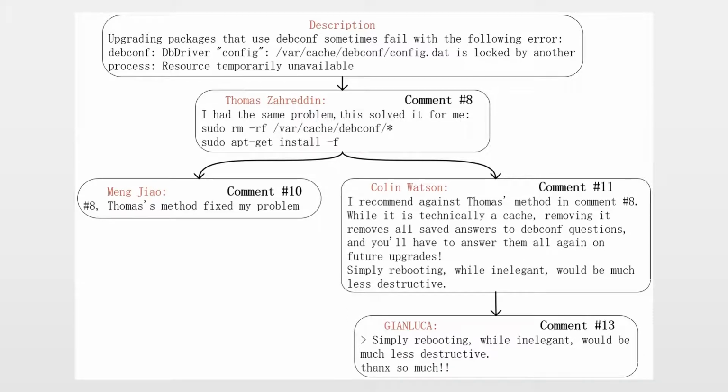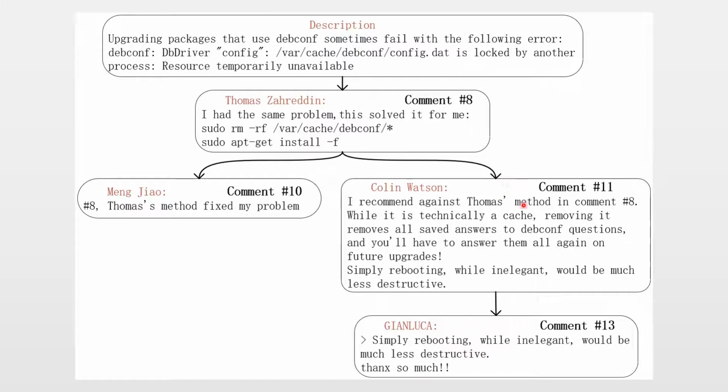Here we illustrate an example of the complex evaluation behavior we mentioned above. The example is obtained from one of the Launchpad bug reports. In this bug report, the description explains an issue they encountered. One contributor, Thomas, replied in comment 8 and suggests that the command he offered can solve this problem. As you can see, the command Thomas offered is simply remove this cache. And after his comment, Jiaoming replied in comment 10. It says Thomas' method fixed my problem.